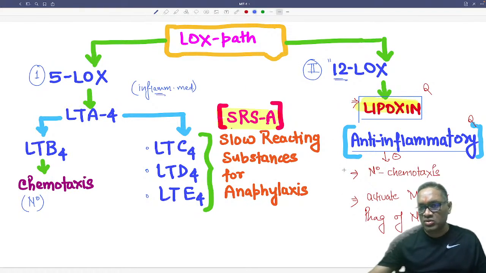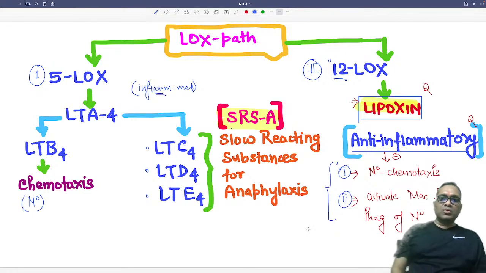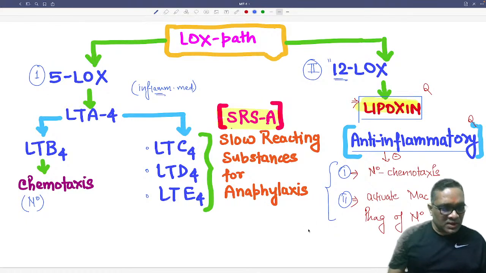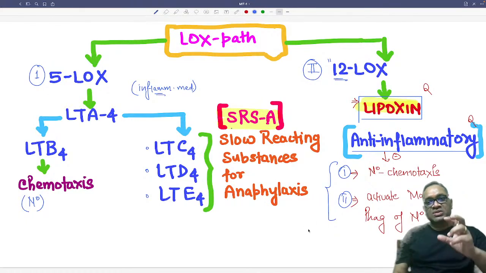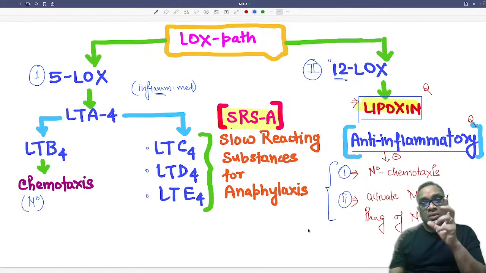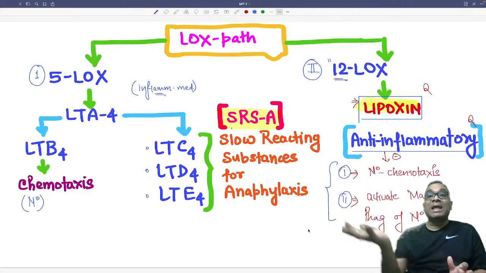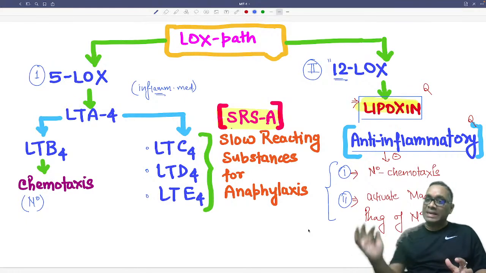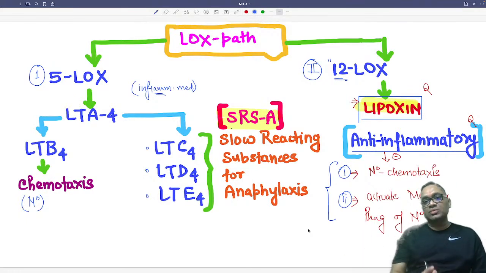These are the functions of lipoxin. They inhibit neutrophil chemotaxis and activate macrophages and monocytes for the phagocytosis of neutrophils. So basically, the basic target of lipoxin is to avoid inflammation, right? They will prevent neutrophils, and if neutrophils do come, they will activate macrophages to kill and remove them, so that inflammation does not happen. That is why lipoxin is anti-inflammatory, right?